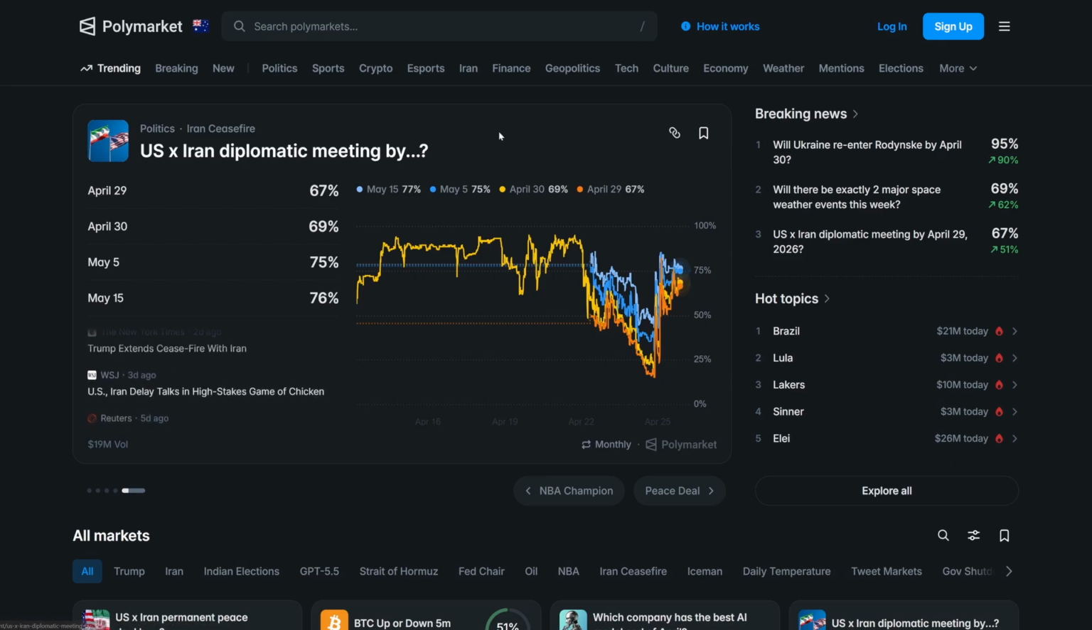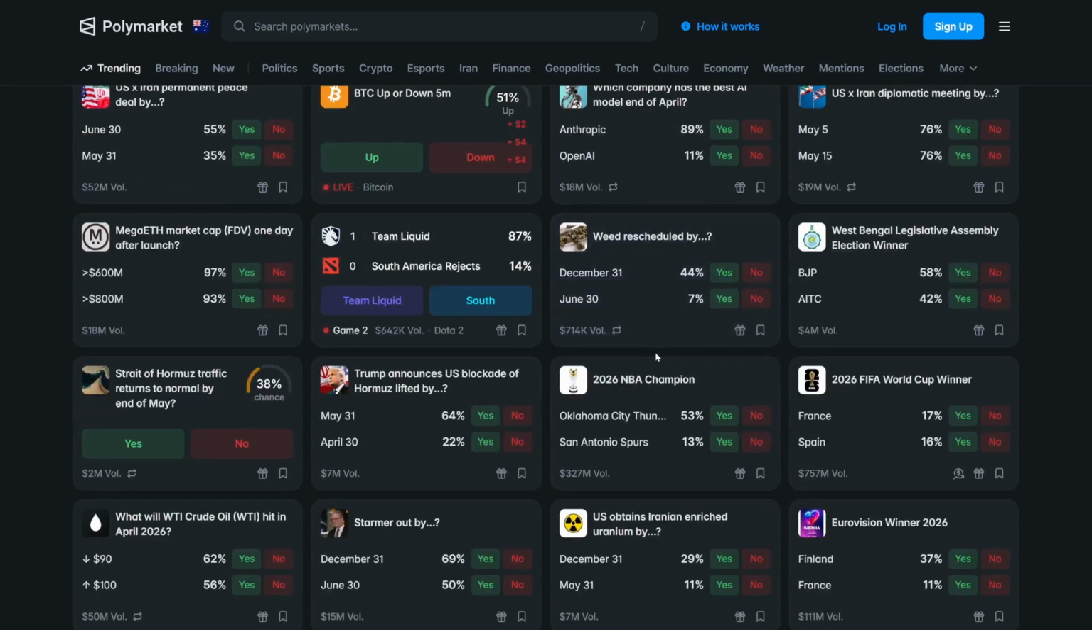This is the dashboard of Polymarket. So you can see all of the different bets going. It's kind of like sports betting or one of those sites, but it's more for world events. There are hundreds of markets open at any given time, and it's genuinely overwhelming.